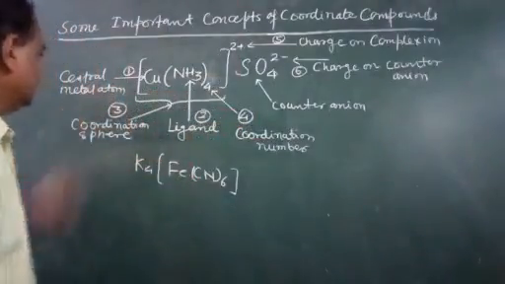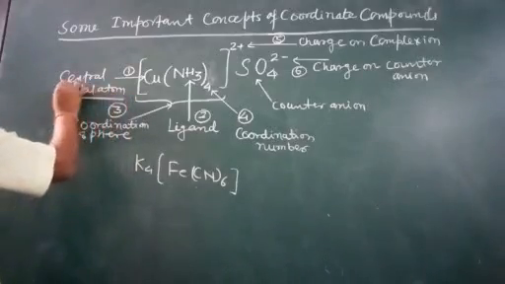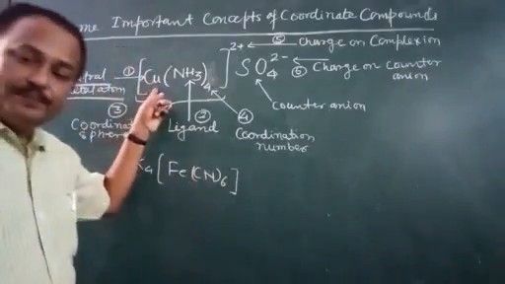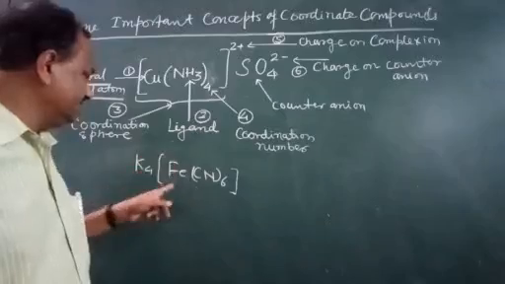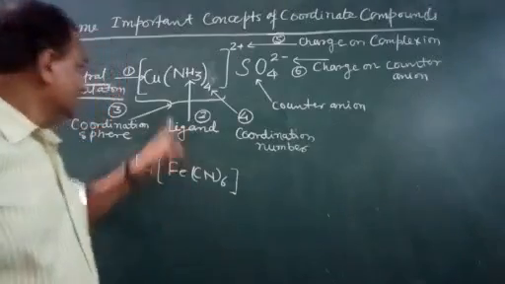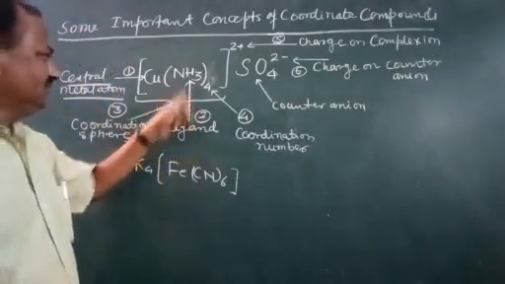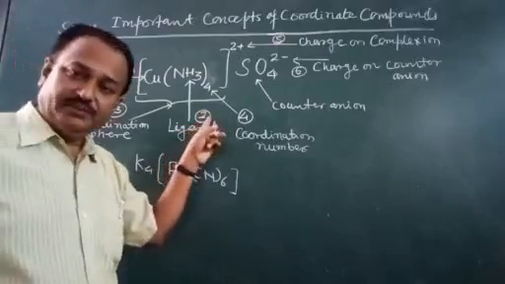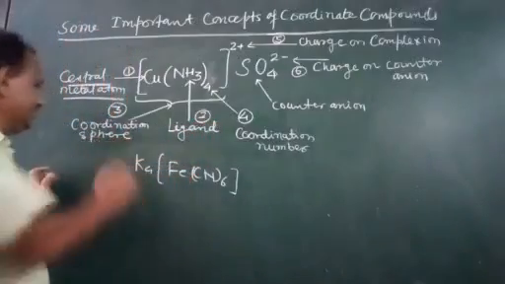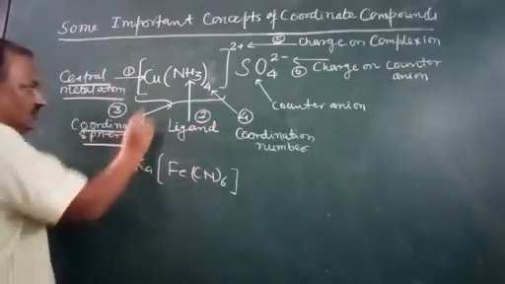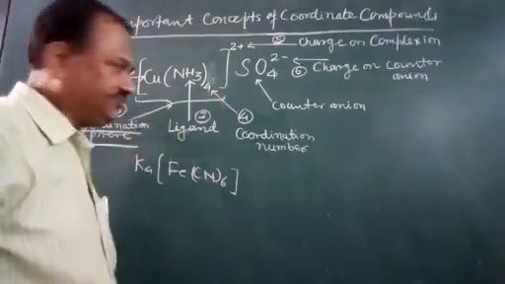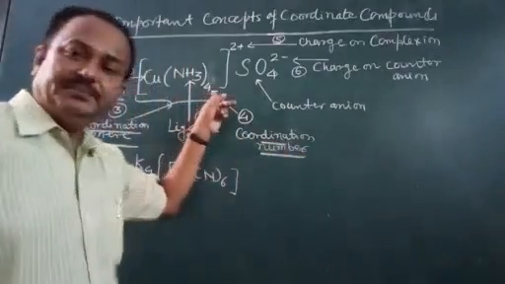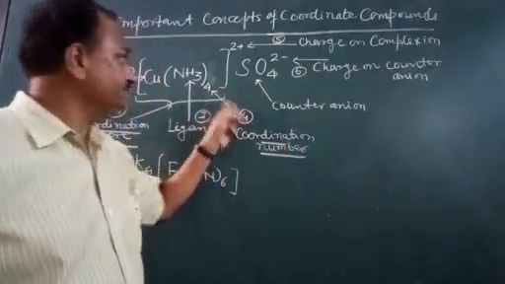So here the first point is central metal atom. Here copper is central metal atom. Here this is iron. Now the second is ligand. NH3 is ligand. Number 3 is coordination sphere. This area is coordination sphere. Number 4 is coordination number. Coordination number is equal to secondary valency.